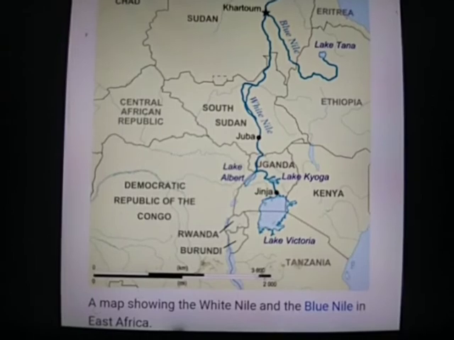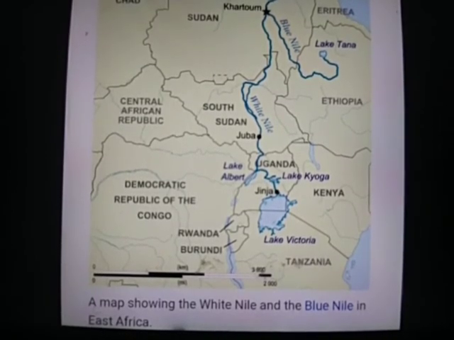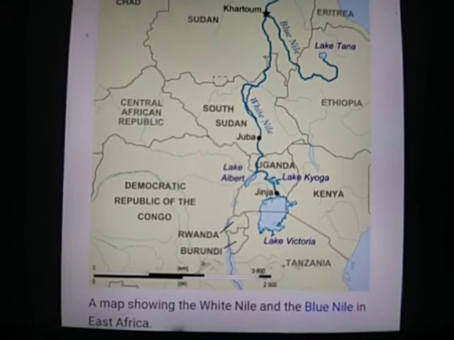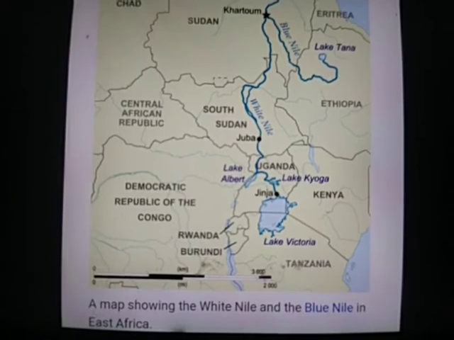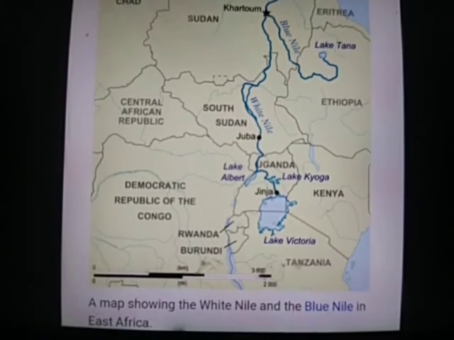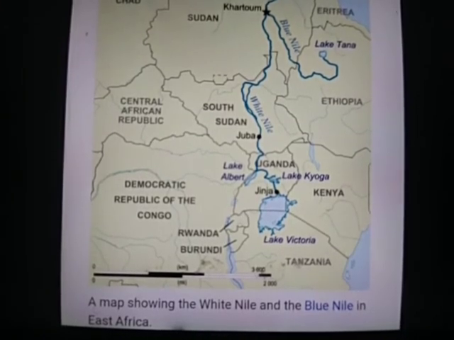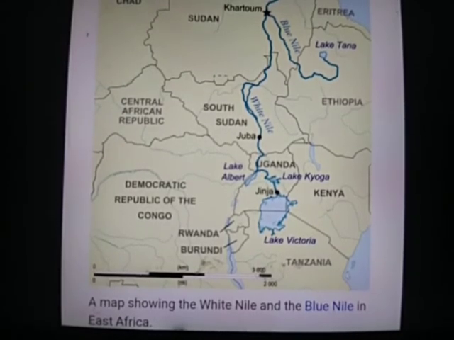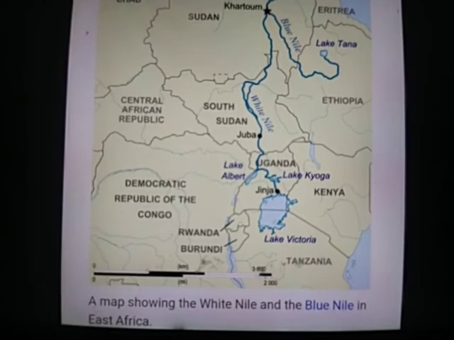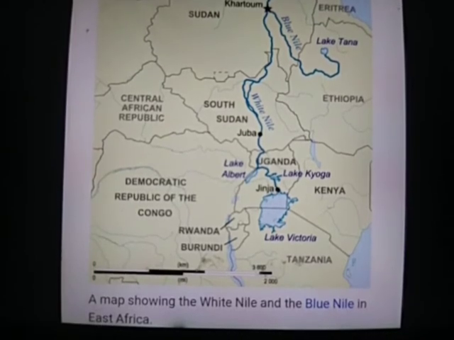Now I am showing a map showing the White Nile and the Blue Nile in East Africa. The Nile has two major tributaries, the White Nile and the Blue Nile. The White Nile is considered to be the headwaters and primary stream of the Nile itself. The Blue Nile, however, is the source of most of the water, containing 80% of the water and silt.